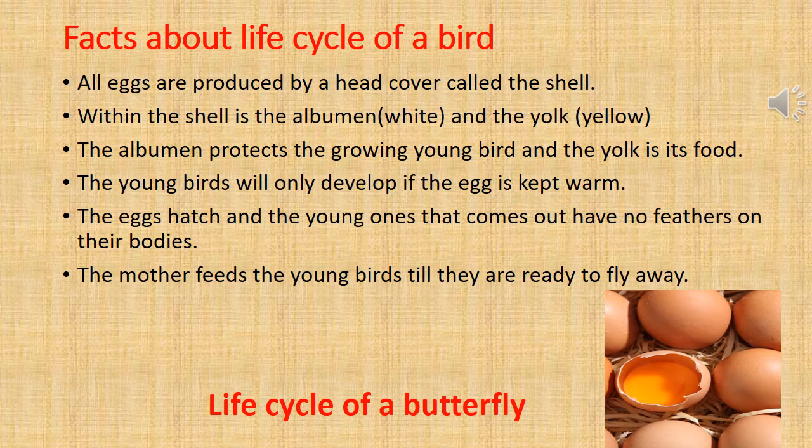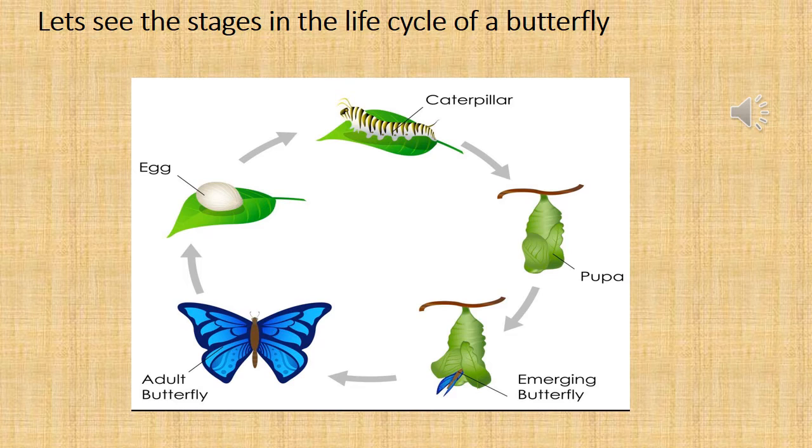Now, let's see the life cycle of a butterfly. Let's quickly see the stages in the life cycle of a butterfly in a pictorial form. The eggs of a butterfly hatch into small worms. This worm is called larva. This larva of a butterfly is called a caterpillar. The caterpillars feed on green leaves greedily and become very plump and sluggish. The caterpillar now protects itself in a shell called cocoon.